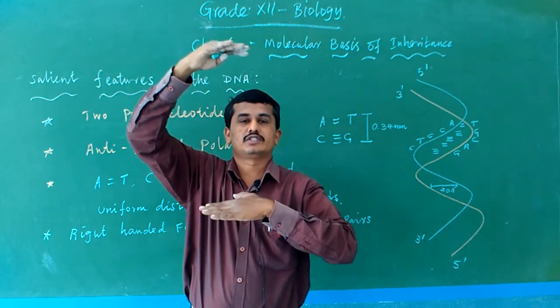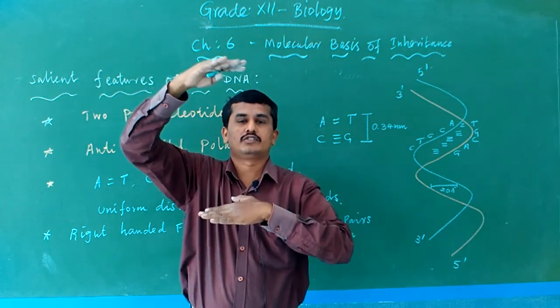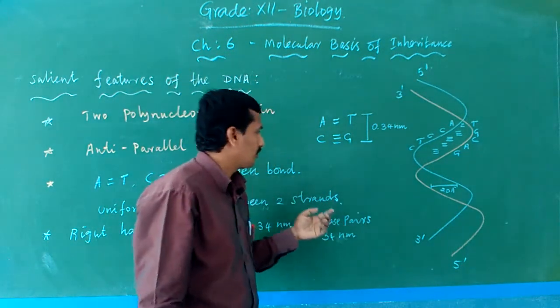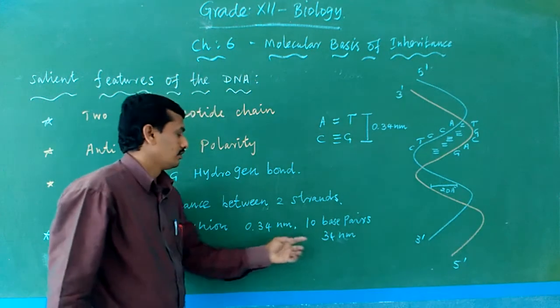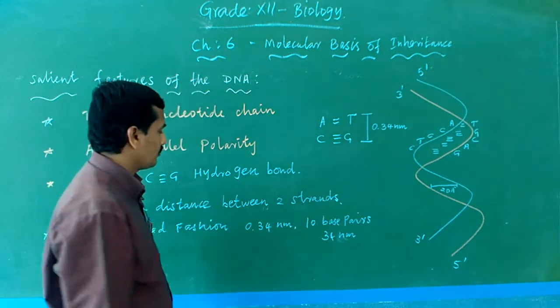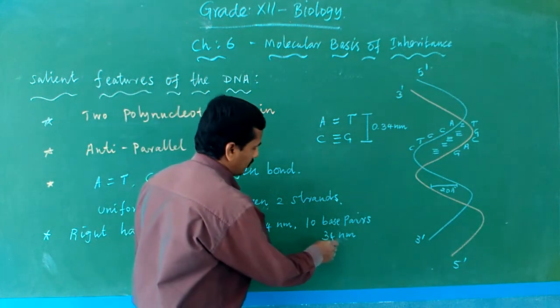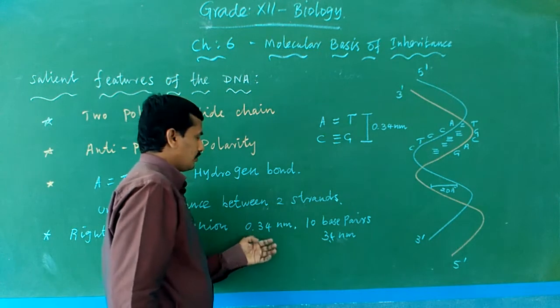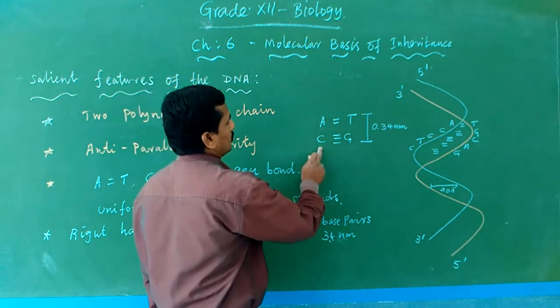Each pitch contains 10 base pairs. The distance of each pitch is 0.34 times 10, so 3.4 nanometer.